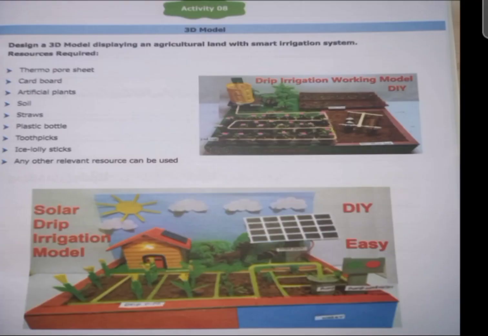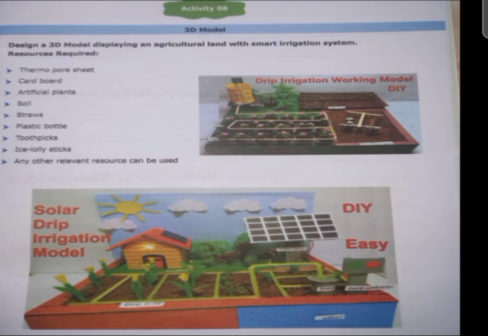The next one is, students, a 3D model. You have to make a 3D model displaying agricultural land with a smart irrigation system. You know, irrigation is a major problem of our agriculture system. So you have to create a smart model.